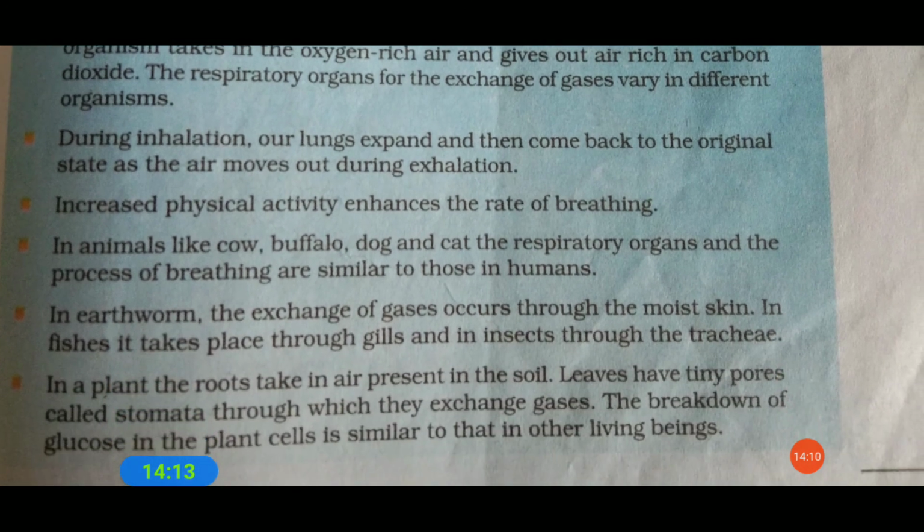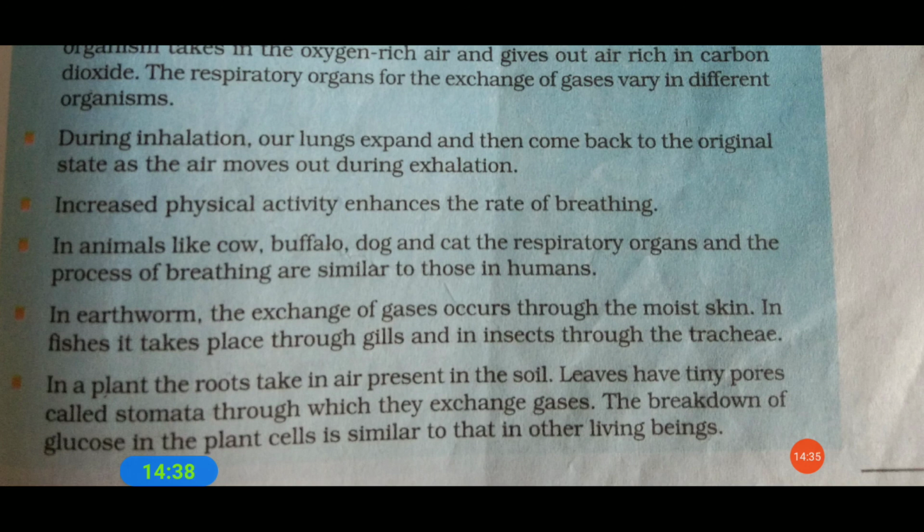In animals like cow, buffalo, dog and cat, the respiratory organs and the process of breathing are similar to those in humans. In earthworm, the exchange of gases occurs through the moist skin, in fishes through the gills, and in insects through the tracheae.